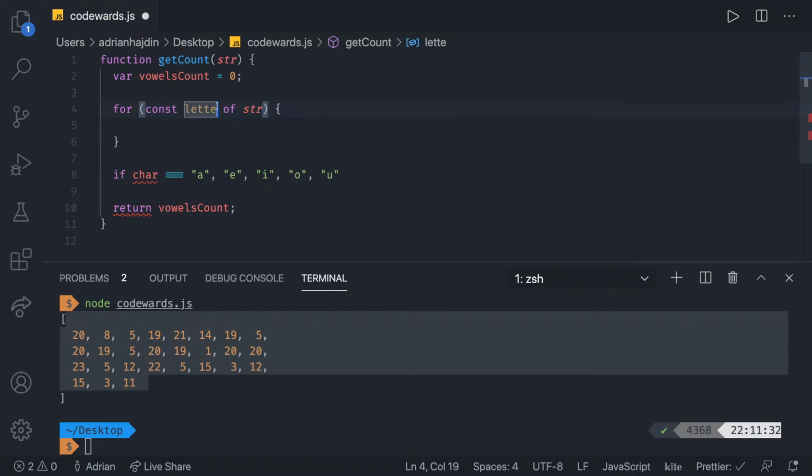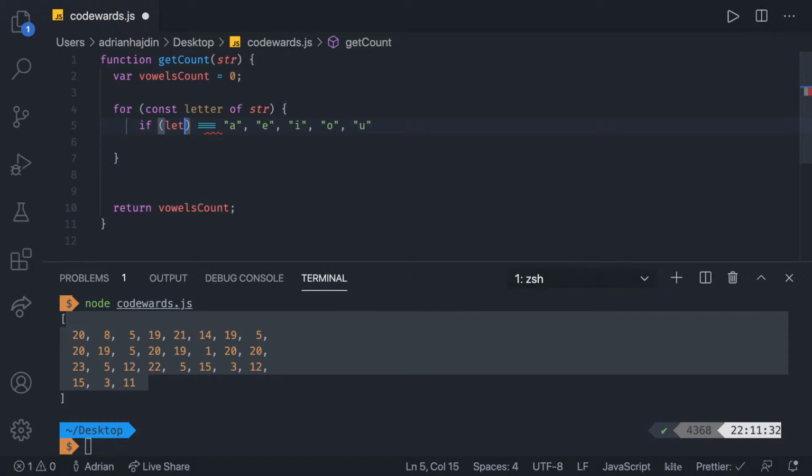So letter of string, and then if letter is equal to, and then he said A or all the other vowels, what we can do. Unfortunately, we cannot simply do it like this with commas. That's not gonna work. We need to have a separate if check in each one of these, right?